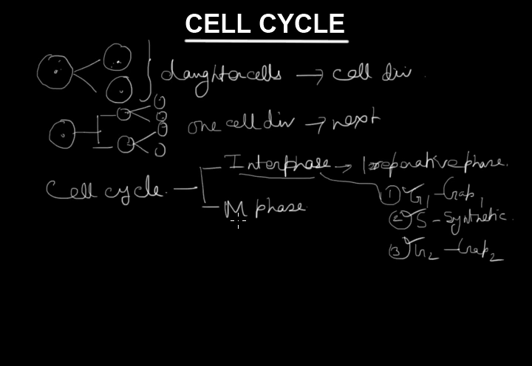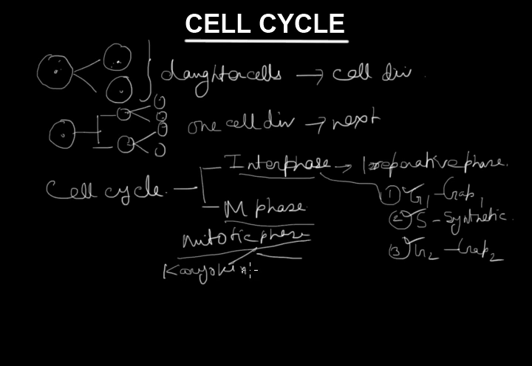And if we go to M phase, which is mitotic phase or multiplication phase, this phase is again divided into two categories. One is karyokinesis, another is cytokinesis.